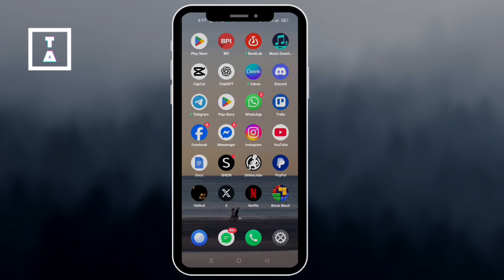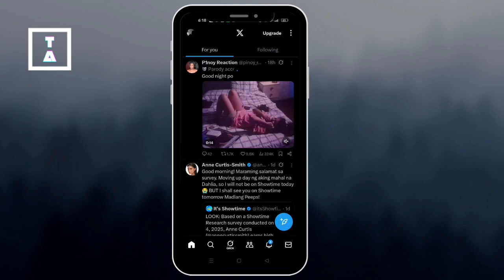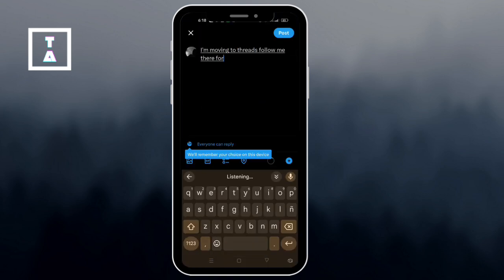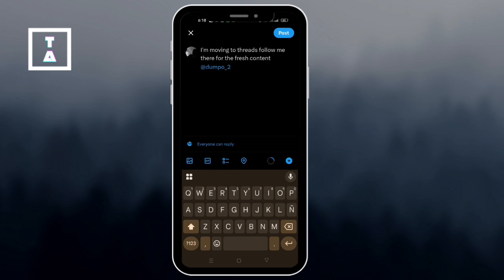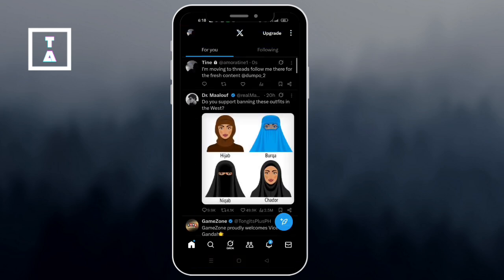Let's get started. First, you need to announce the switch. Before you go silent on Twitter, let your followers know. So post a pinned tweet like, "I'm moving to Threads, follow me there for the fresh content." This creates awareness and keeps your audience informed.